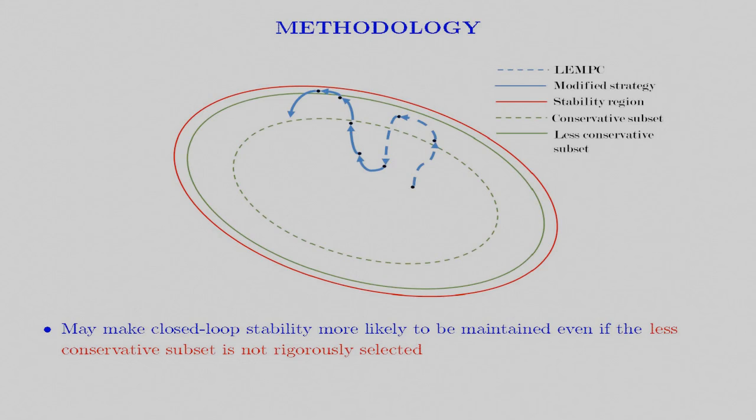It also opens up the possibility of potentially tuning the size of the subset of the stability region online by modifying it to be smaller whenever the backup controller is implemented in the sampling period after a given size of the stability region subset is used.